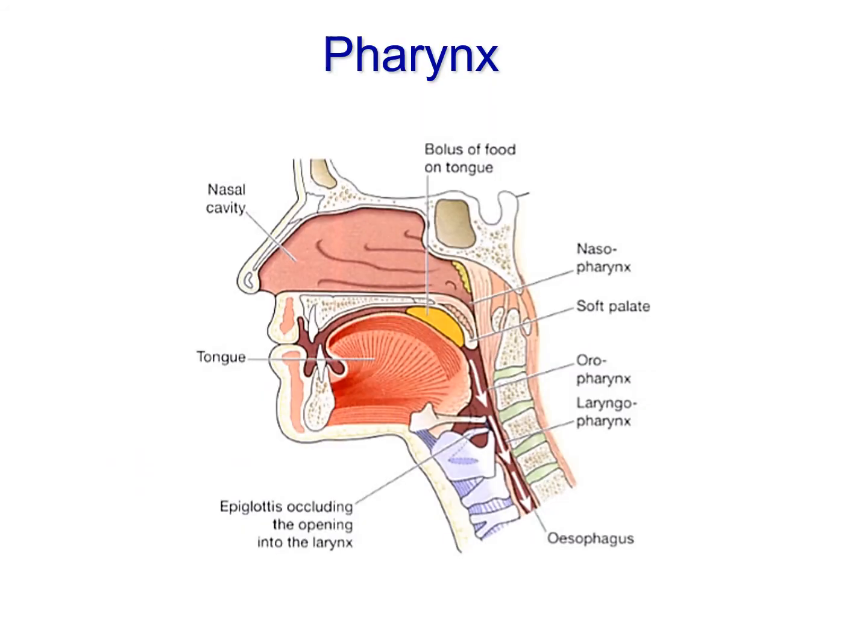The next major organ present in the digestive system after the oral cavity is the pharynx. Now the pharynx is just a link between the food pipe, that is the esophagus, and the oral cavity. It acts as a connection between the oral cavity and the esophagus. Pharynx is a general term. Actually it has three divisions: the oropharynx and the nasopharynx, as well as the third division, the laryngopharynx.